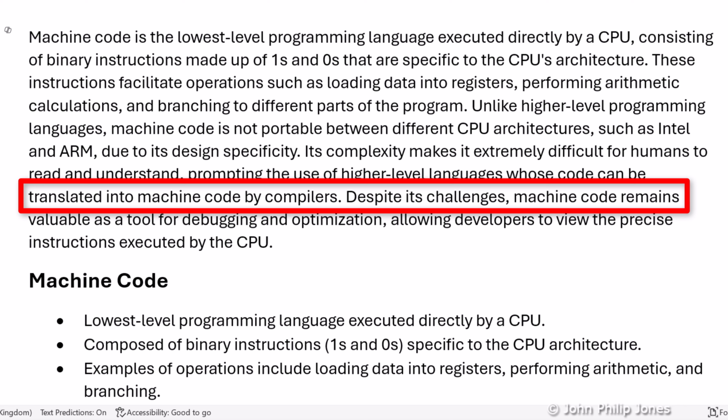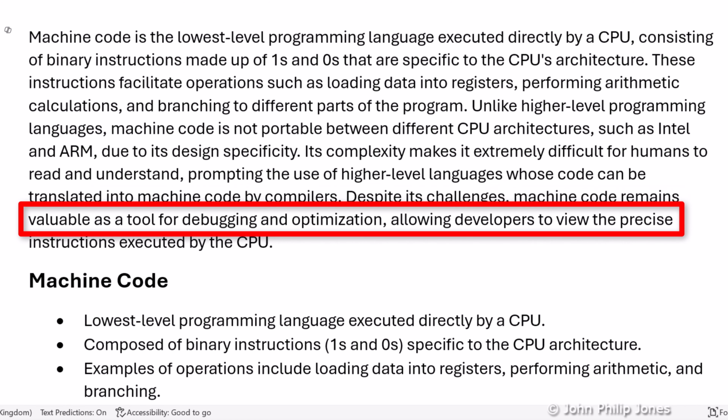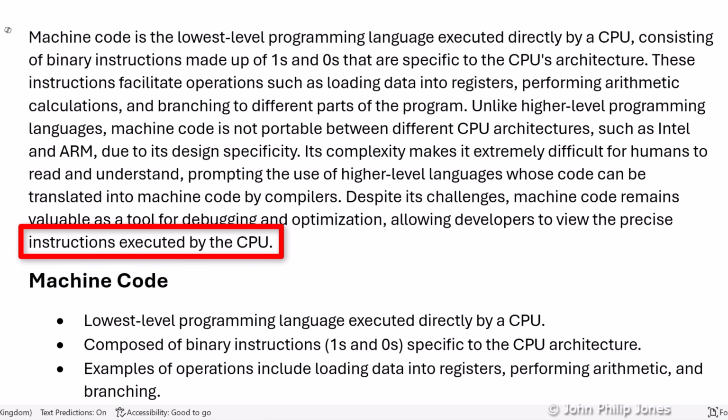Despite its challenges, machine code remains valuable as a tool for debugging and optimization, allowing developers to view the precise instructions executed by the CPU.